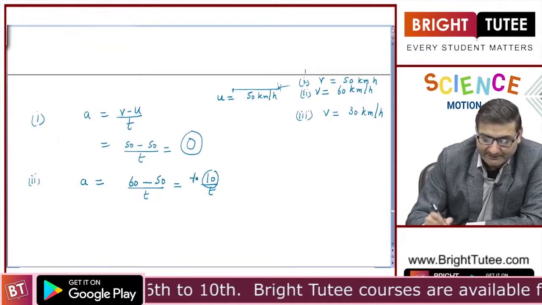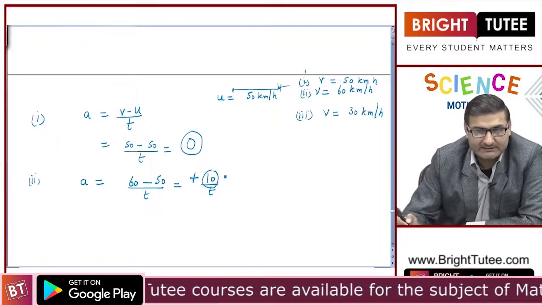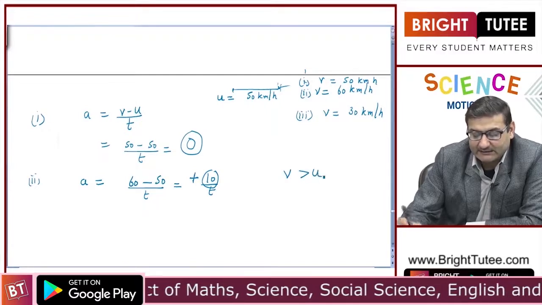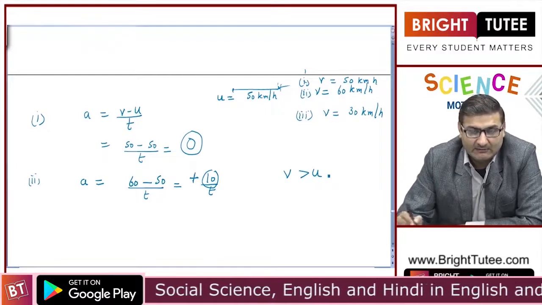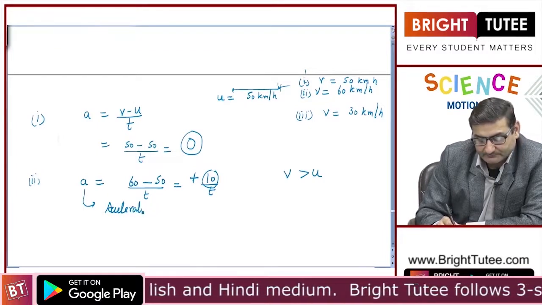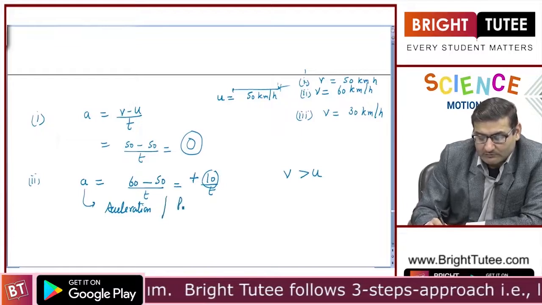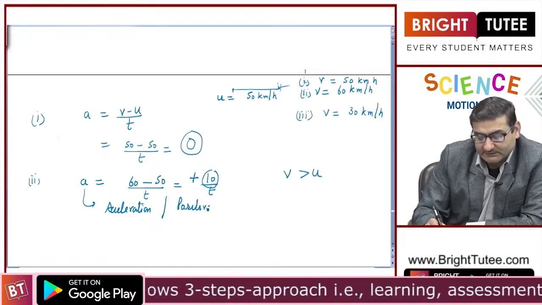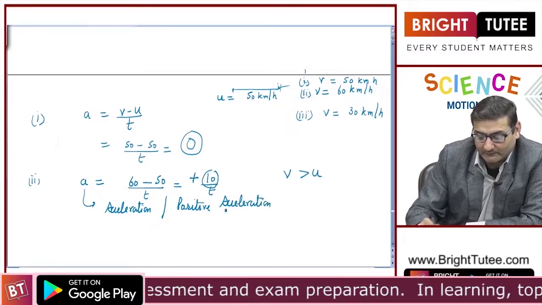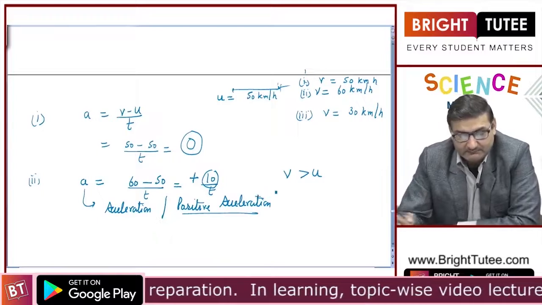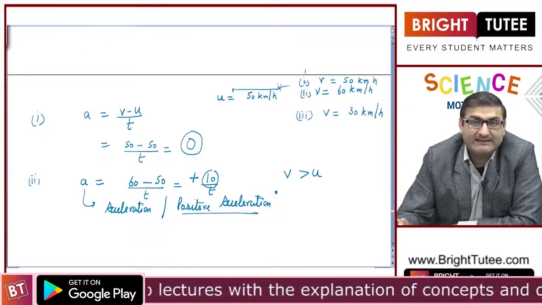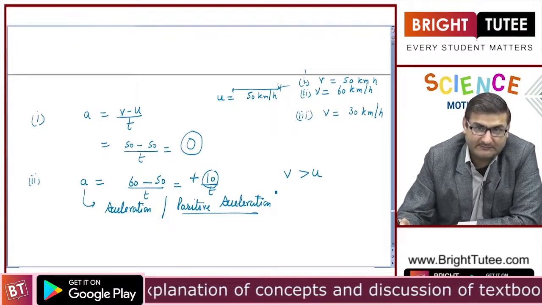So when will the value of acceleration come out to be positive? When the final velocity is greater than the initial velocity, then we call it a normal acceleration, or we also call it positive acceleration, or in layman terms, in normal day to day terms, we say that the object is speeding up. The speed is increasing. Fine.